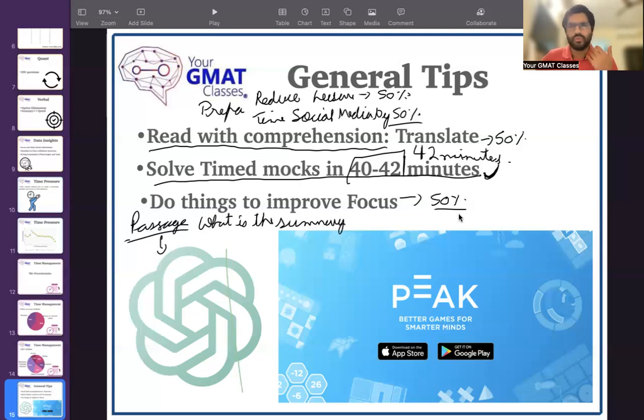While doing a mock, you do not need to do this. While doing a mock, you should try and simulate the ideal conditions, that you're giving 45 minutes to every section. But when you are solving a section test of, let's say, quant, or a section test of verbal, or a section test of data insights, you should aim to do it in 40 to 42 minutes at max.